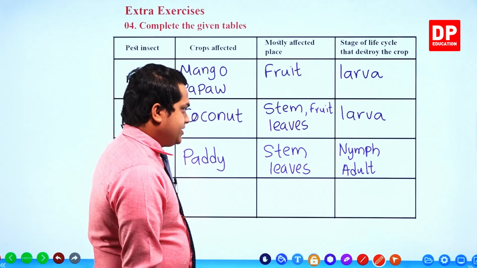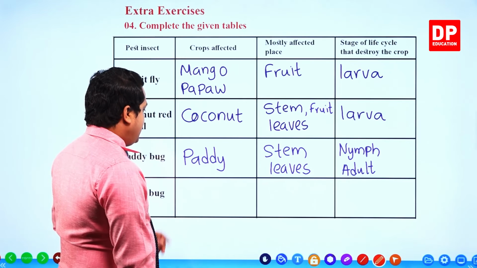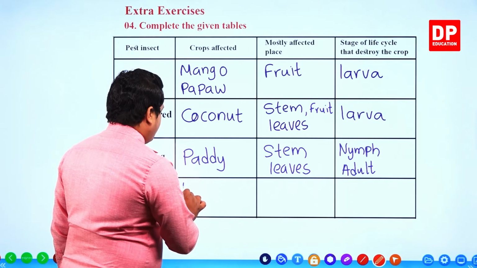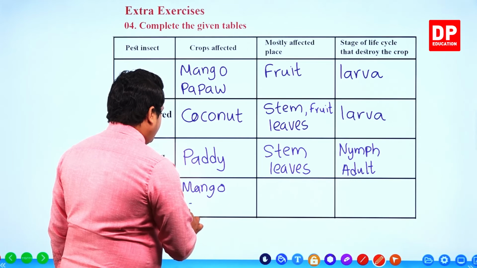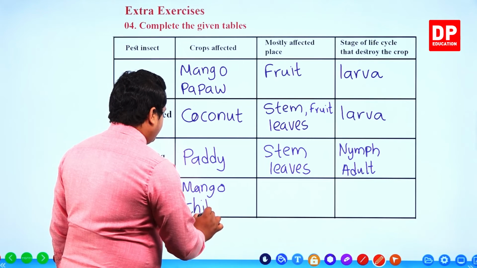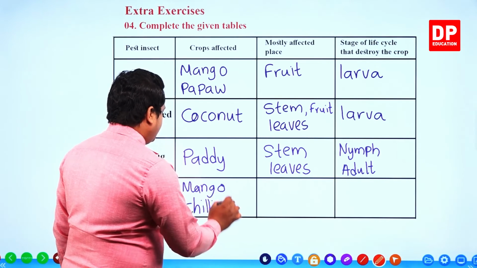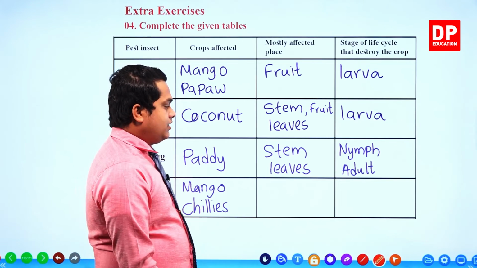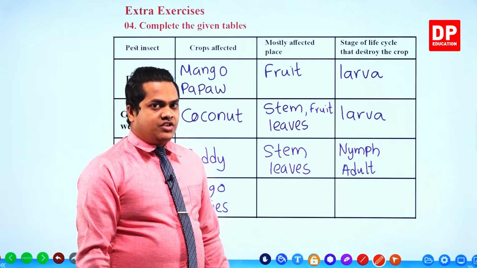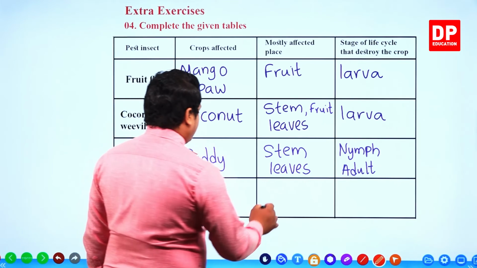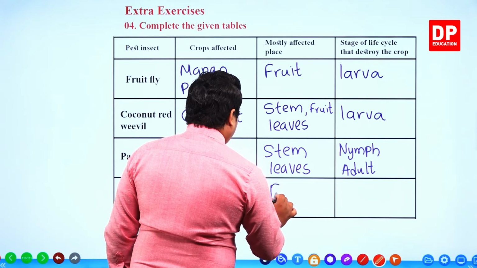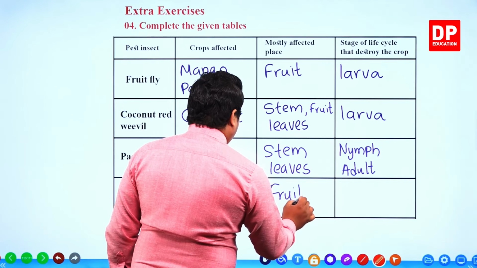Then the next organism, mealybug. So mango and chilies, right? There are several other plants, but I mentioned these two. Okay. Then the next one, mainly the fruit and leaves.